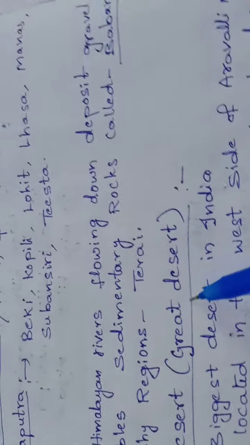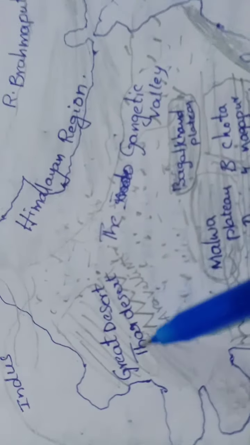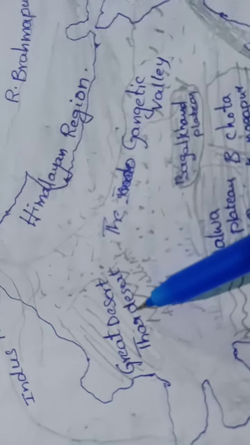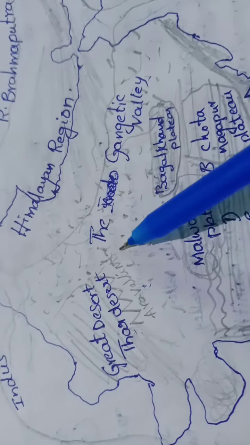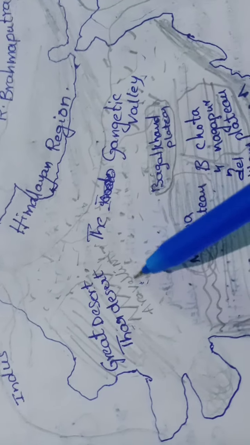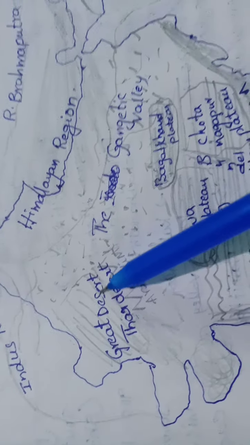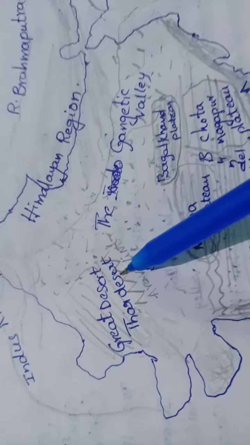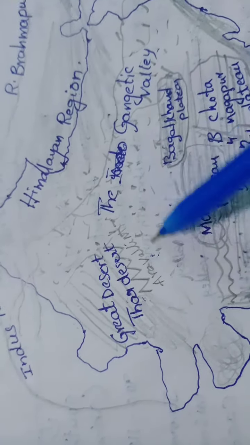Next, the Thar Desert. The Thar Desert is the greatest desert. This is the Thar Desert. It is the biggest desert in India. It is located in the west part of the Aravalli Mountains, because the Aravalli Mountains obstruct the southwest monsoon winds and the northeast monsoon winds. They never allow the winds to the backside of the Aravalli Mountains. So the backside of the Aravalli Mountains is mostly covered with desert area. The east part of the Aravalli Mountains is covered with plains.